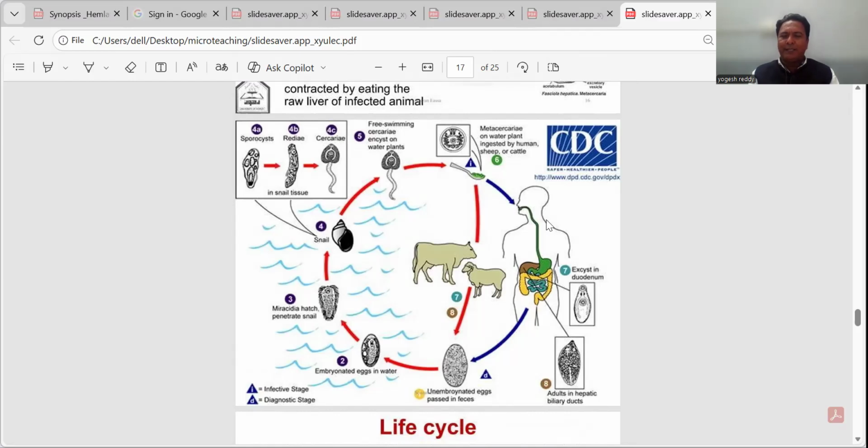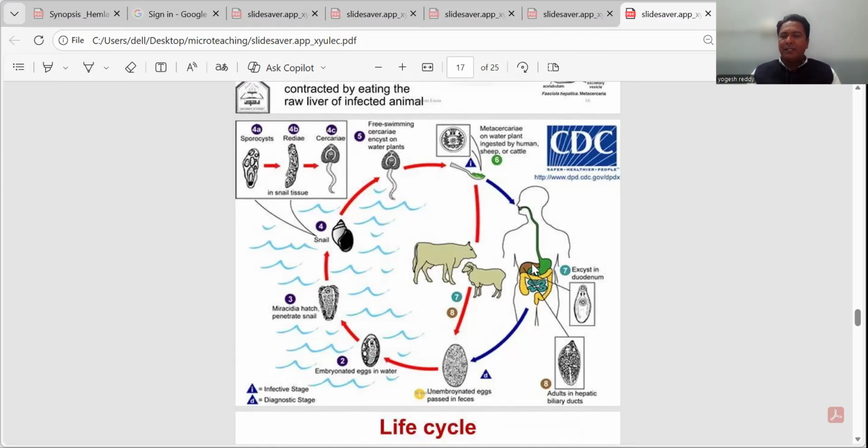If a human is infected with this parasite, the eggs are expelled out through the fecal matter into the external environment. As these eggs pass out, they are unembryonated, and when they get a suitable temperature, pH and moisture, the embryo starts developing inside the egg. After development of the embryo in the water, it hatches out, and the first stage that comes out of this operculated egg is the miracidium larva.